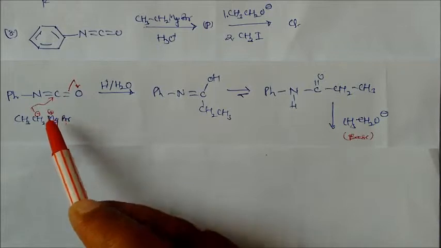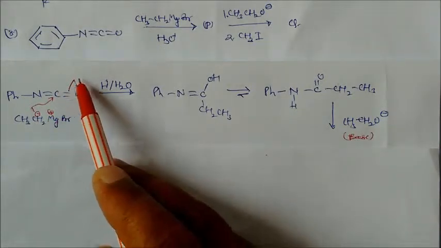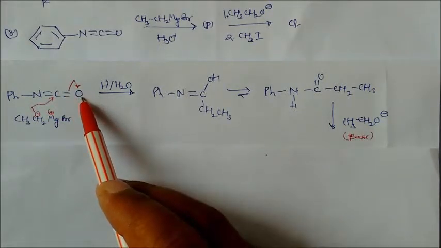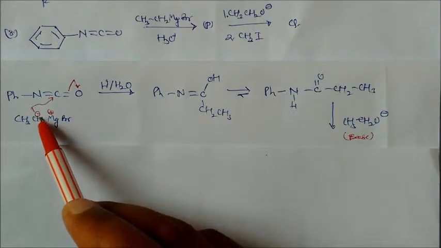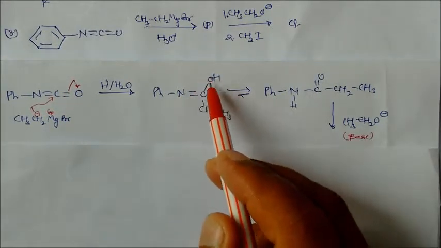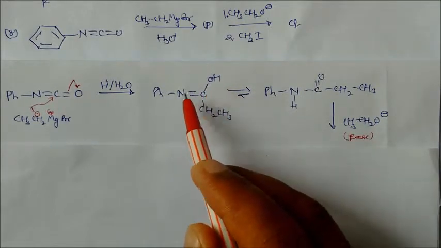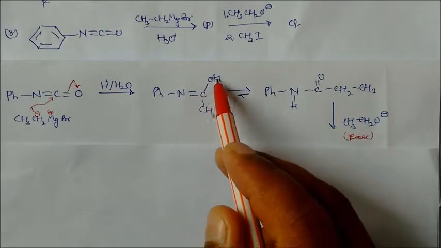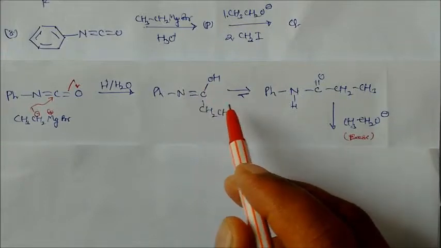So with this Grignard reagent, the pi bond will shift its electrons towards this oxygen. So this carbon will attack this carbon, and we'll get this product. On hydrolysis we'll get OH over here. So this is the enol, so double bond oxygen. This is the enol, so it can be written as this one.